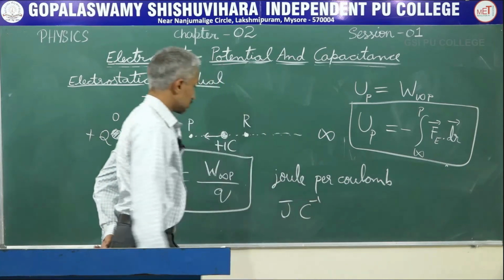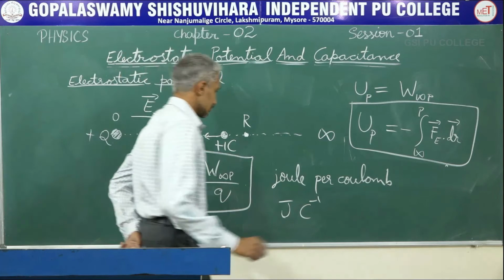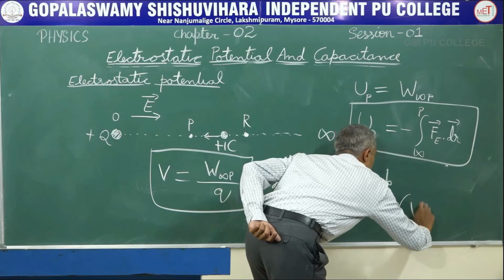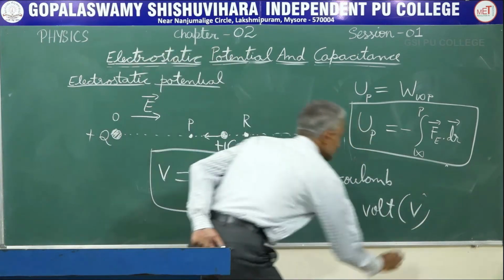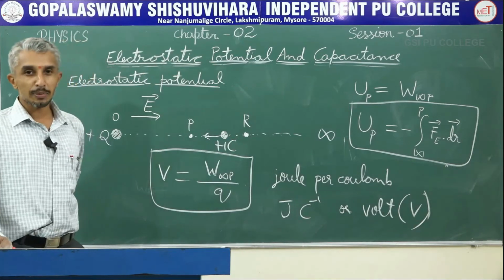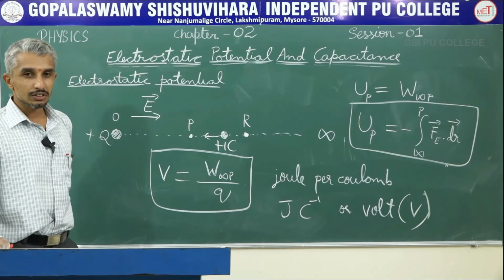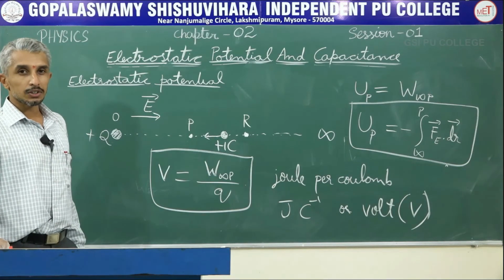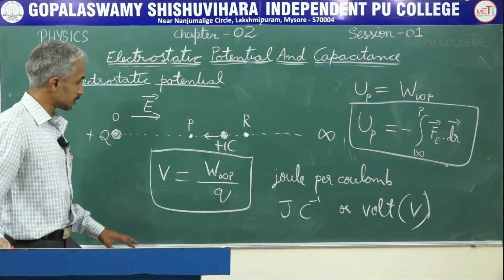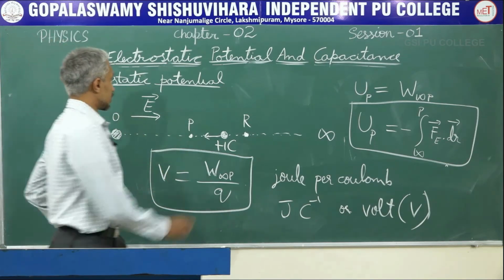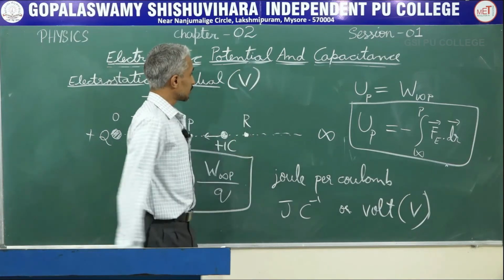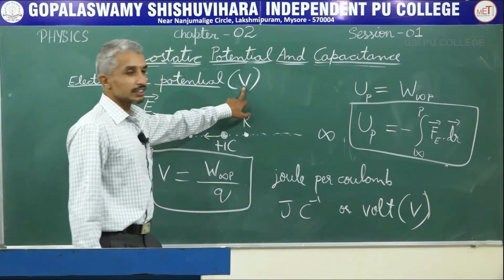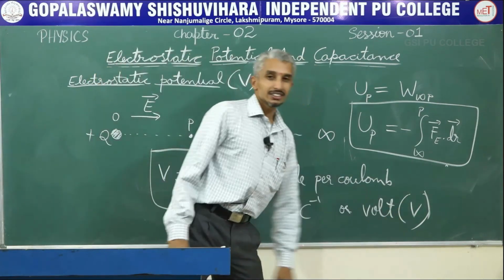Symbolically it is joule per coulomb. It also has another name, which is volt, represented by capital V. In physics, you will find only one physical quantity which has the symbol of representation, also the unit of representation having the same symbol, which is electrostatic potential. Electrostatic potential is also represented by capital V. Its unit is also represented by capital V. The V here is potential, whereas the V here is volt.